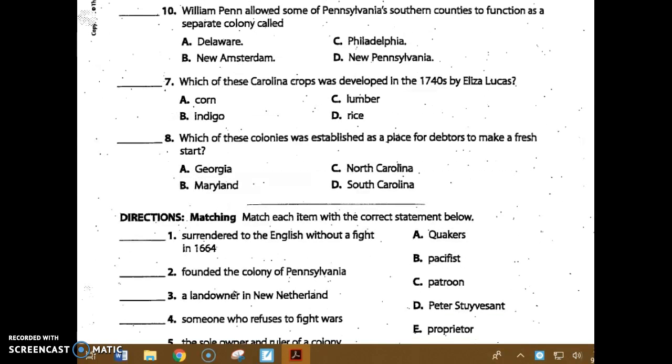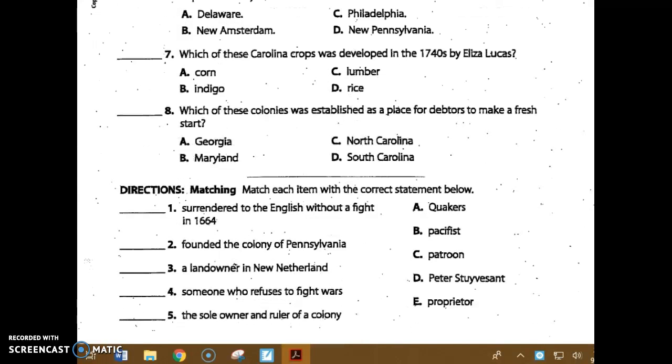Number 8. Which of these colonies was established as a place for debtors to make a fresh start? A, Georgia, B, Maryland, C, North Carolina, or D, South Carolina? The next section is matching.